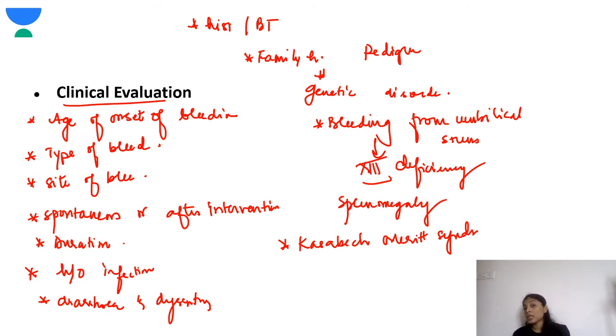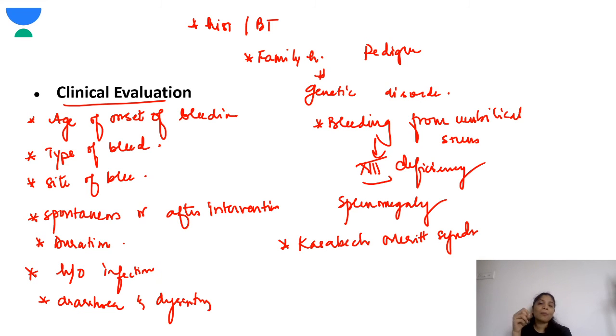Family history is very important, to evaluate a genetic disorder. Whenever you get a family history, you have to draw a pedigree, and this should be a 3-generation pedigree. Any sibling death, relative death, or abortion should be documented properly in the pedigree. This will give you a clue about how severe the disease is as well. Next, if there is prolonged bleeding from the umbilical stump, we should conclude that it could be factor 13 deficiency.